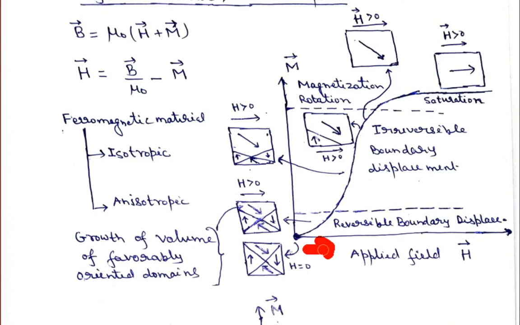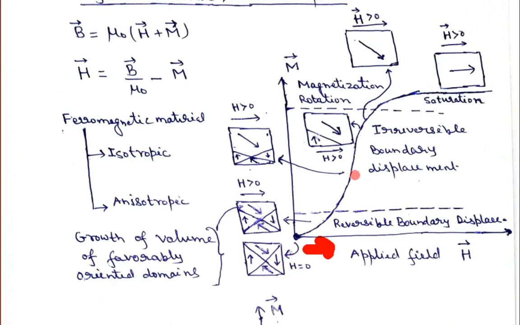Only those domains which are favorably oriented along the applied field will grow. So when H is greater than 0, this domain grows. And remember, up to this magnetic field, if you remove the field, this boundary displacement is reversible. Means if you remove the magnetic field, the domains may regain their original position, and the net magnetization may become 0.